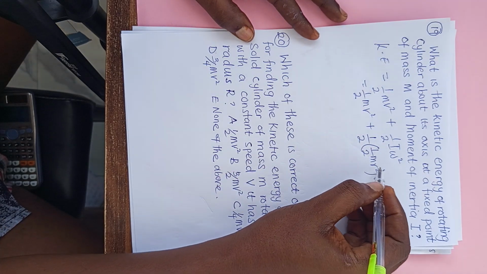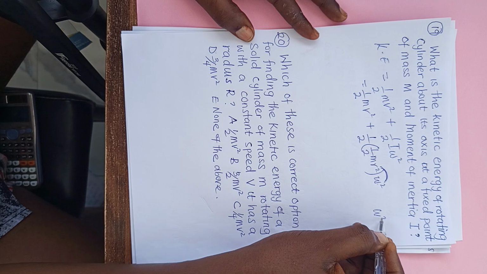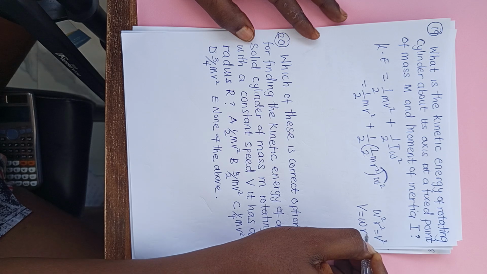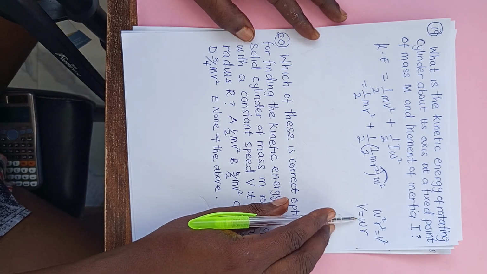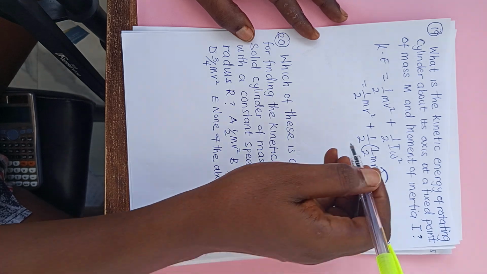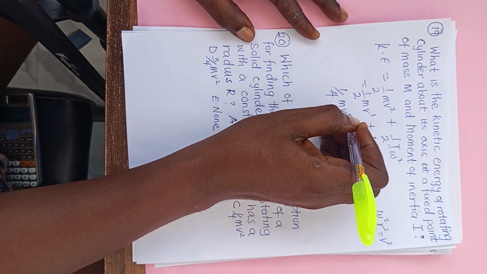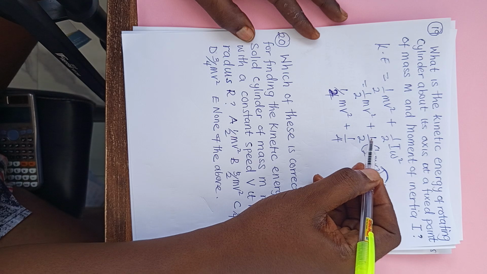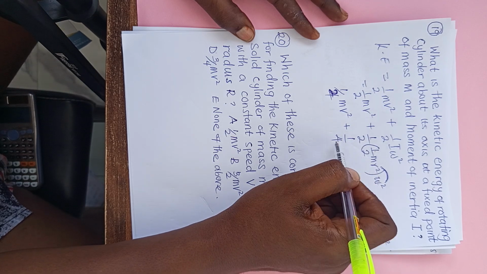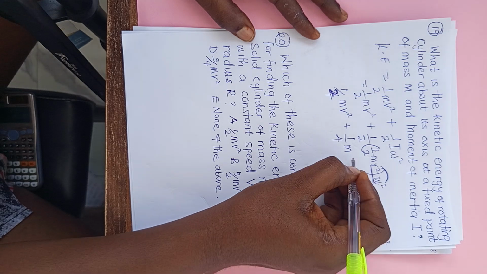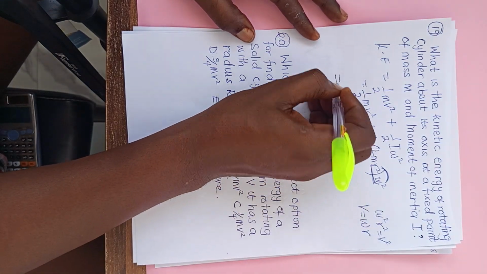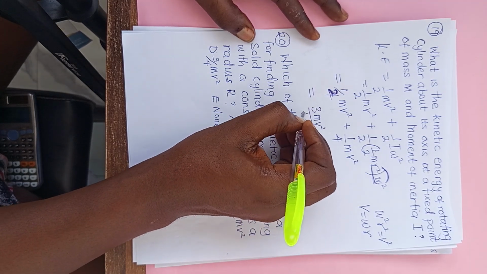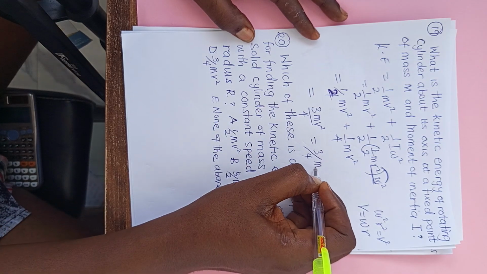Remember that omega square r square is equal to v square. Recall that v equals omega r, angular velocity times radius. Therefore, what we are going to have now is 1 over 4 mv square plus 1 over 2 mv square. If you add them together, it will give us 3 mv square over 4, which is 3 over 4 mv square.